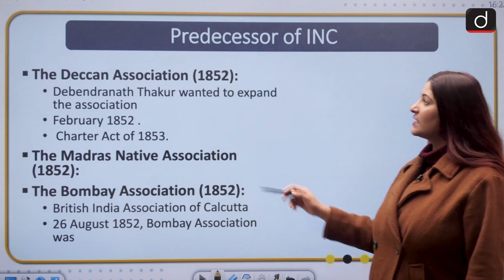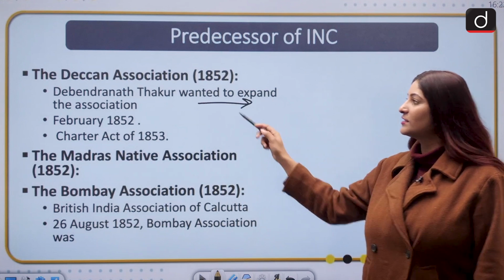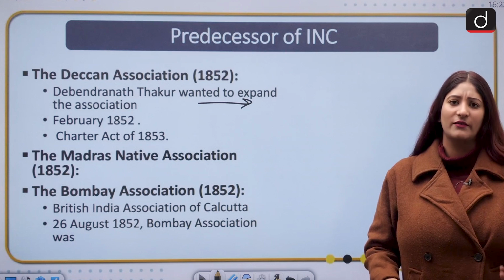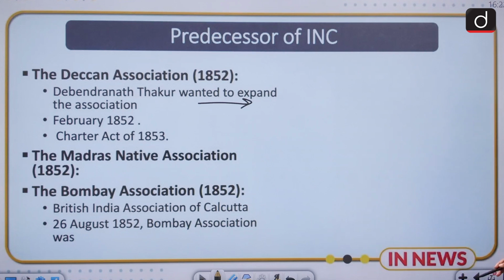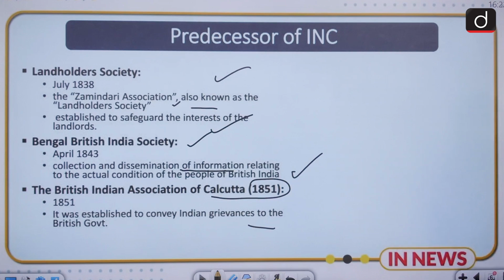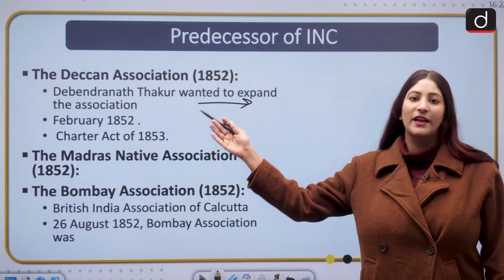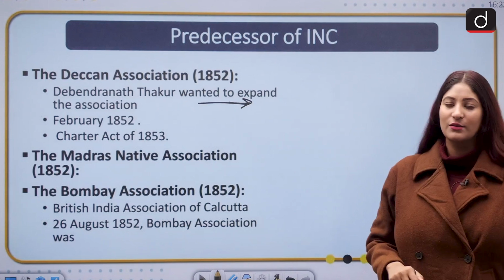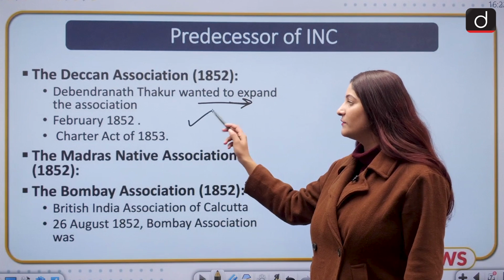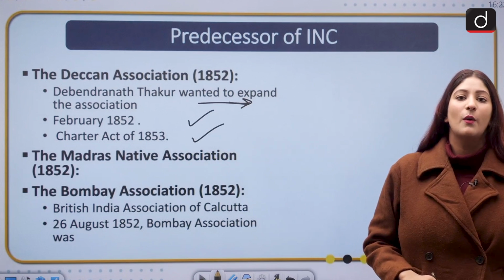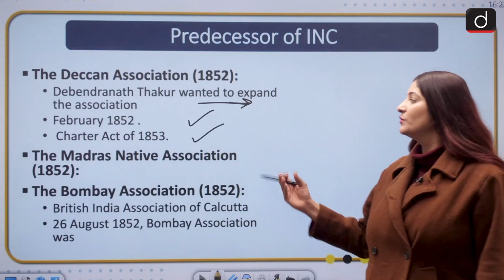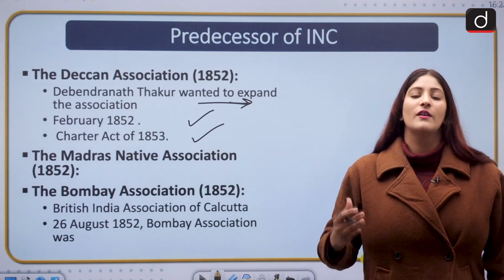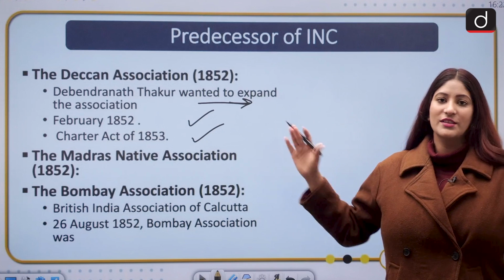Also, the Deccan Association, Debendranath Thakur wanted to expand the other association to each and every area. Specifically, if we talk about the British Indian Association of Calcutta, this was an offspring of that only. So, Debendranath Thakur wanted to expand this association, so it was established in 1852, and this was of course related to the Charter Act of 1853. However, it failed to achieve what it had to for this Charter Act.